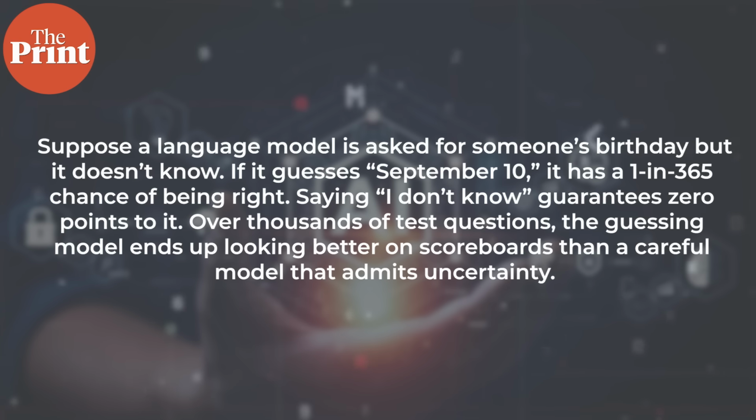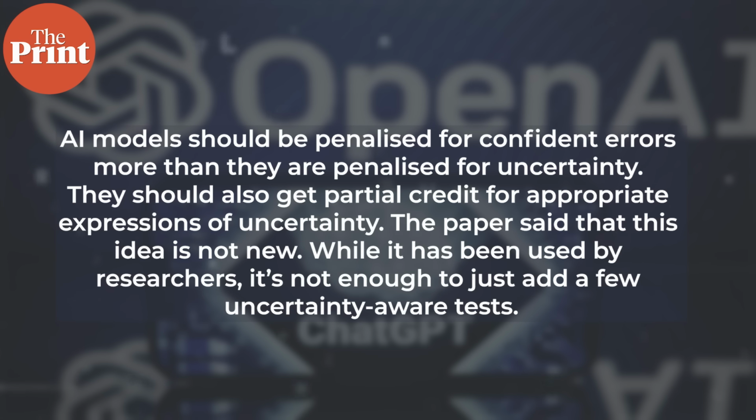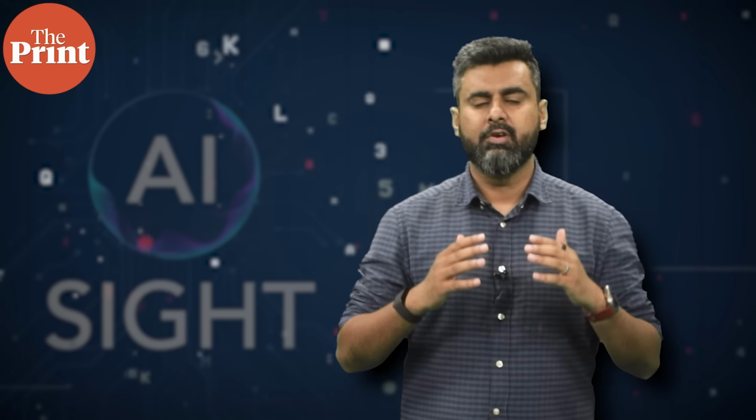Over thousands of test questions, the guessing model ends up looking better on scoreboards than a careful model that admits uncertainty. OpenAI says that there is a simple fix to this problem. AI models should be penalized for confident errors more than they are penalized for uncertainty. They should also get partial credit for appropriate expressions of these uncertainties. The paper said that this idea is not new. While it has been used by researchers, it's not enough to just add a few uncertainty-aware tests. If the assessments keep rewarding lucky guesses, models will keep learning how to guess innovatively.